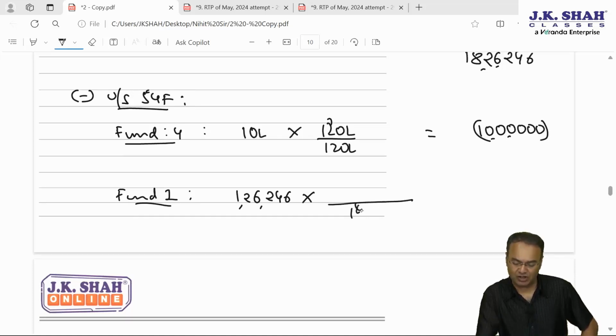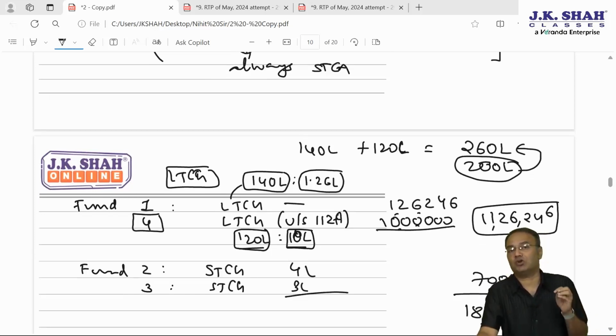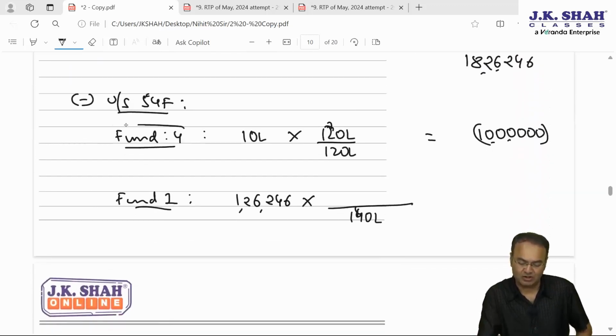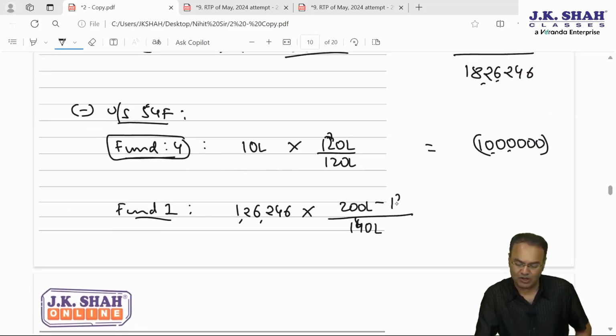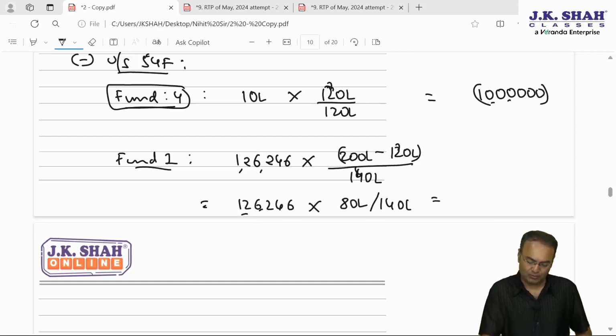Sale consideration is 140 lakh. However, the entire 140 is not invested. As we discussed here, total investment is 2 crore out of the total sale consideration of the long-term capital asset of 2 crore 60 lakh. So out of 2 crore rupees of investment in the villa, 1 crore 20 lakh is exhausted by fund number 4. The balance left out of 2 crore investment is 80 lakhs. So exemption will be 126,246 into 80 lakhs divided by 140 lakhs, which will have to be computed proportionately.